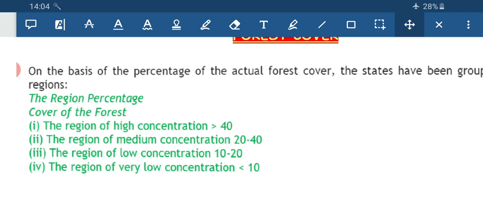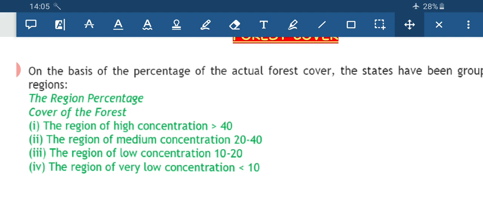High concentration, above 40%, like I said, the Andaman and Nicobar Island group is the best example. We also have northeastern states like Meghalaya and Mizoram that may come under this category.